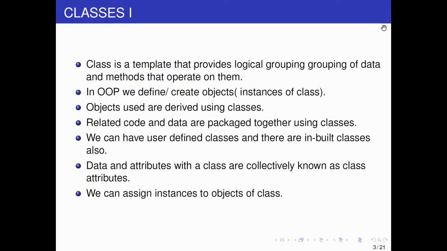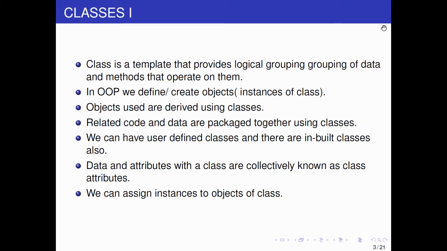So check here, what is that? So class is a template that provide logical grouping, okay, grouping of data and methods that operate on them. So class, few class you already know, like string. Class is a type, okay, you know the type of object. Type is also a class. So type and class, they are same thing almost. So class you will create, or there are some built-in class like a string, int, these are also class.